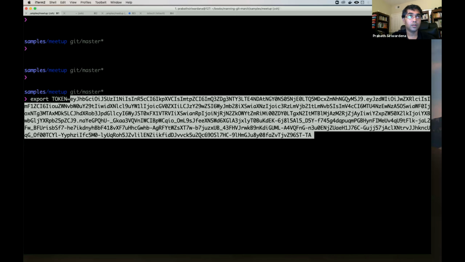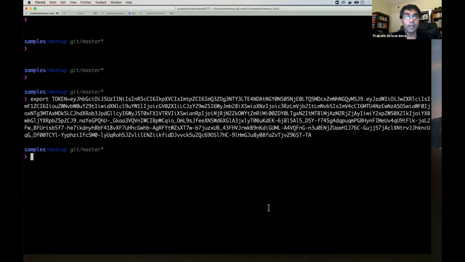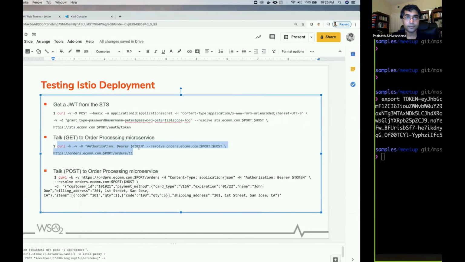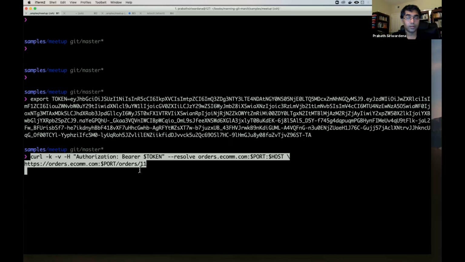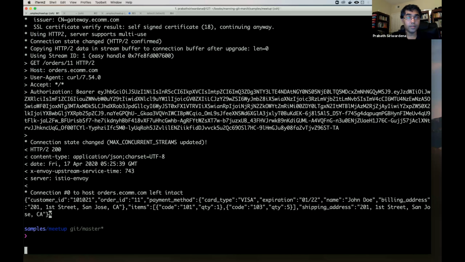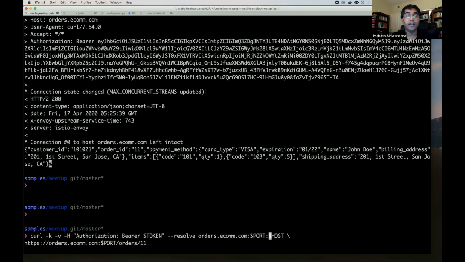Now export this as the token again. Okay, and you can run this command. Here also you can see I'm using HTTPS. So it works.